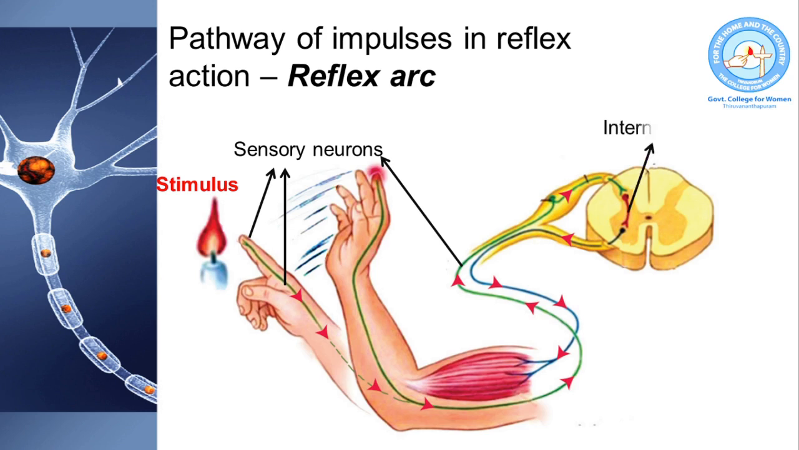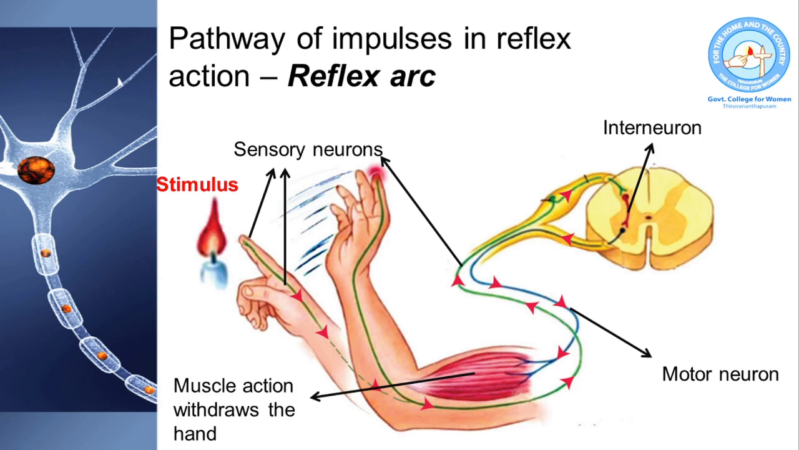Inside the spinal cord, there is an interneuron. The interneuron will generate motor impulses and it is transmitted through the motor neuron to the muscles of the hand. Immediately, muscle action occurs in the hand and the person will retract his hand from the hot flame. All these steps take place in a fraction of a second and the body is protected from getting burnt.